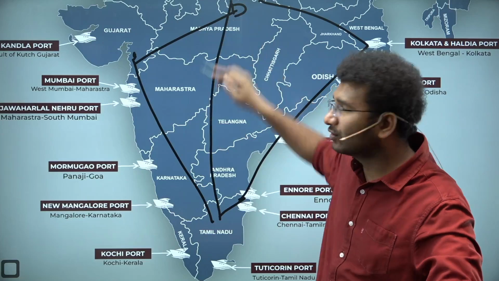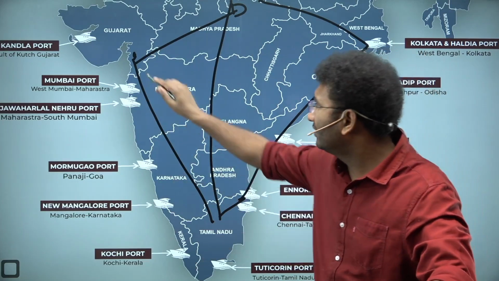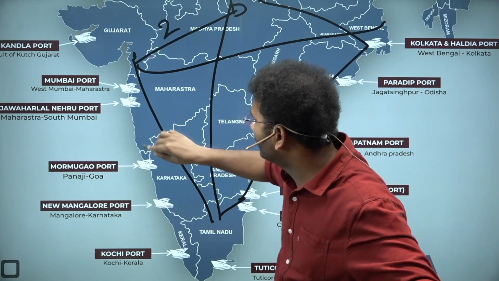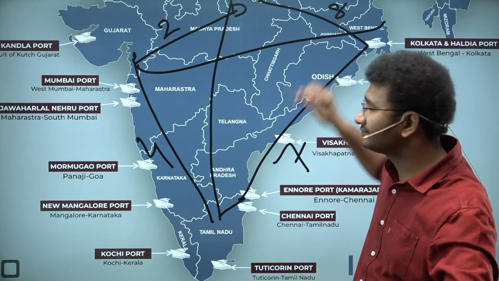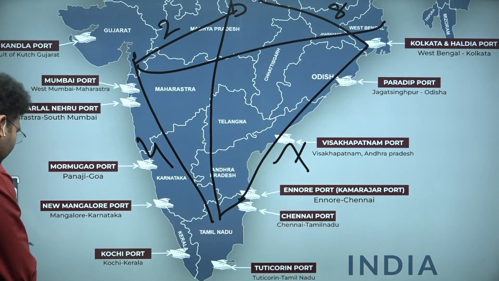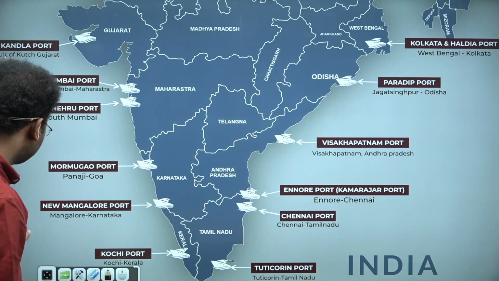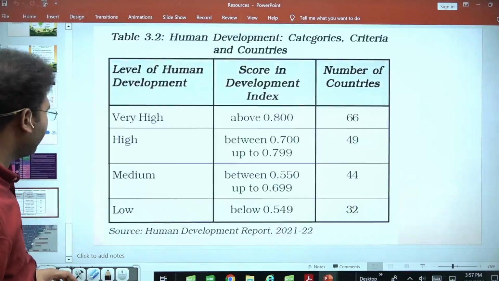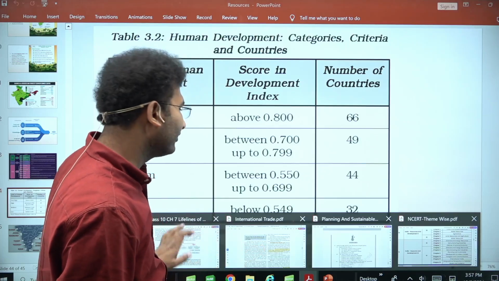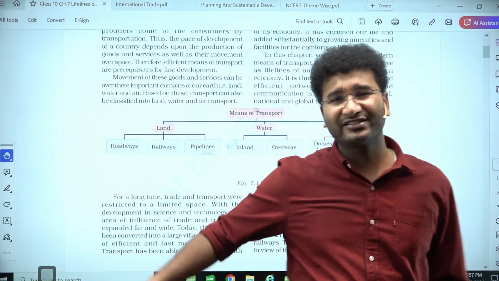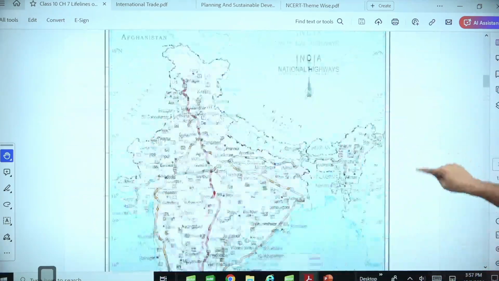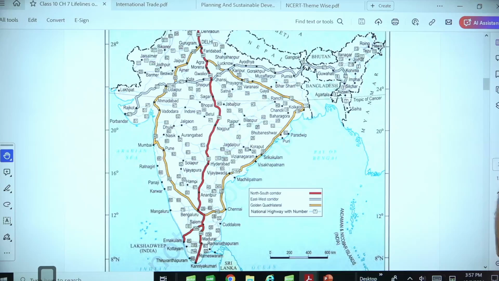You also have north south, right? And you also wanted to connect the east west, right? So here this is 2, 4, 7, 8, the highway numbers, but these highway numbers have been changed. The numbering system of the highways has been changed. You need not remember the name of a highway or that particular route. It is not important for you any longer, because the government has changed all the nomenclature of these highways. That's it. So look here, one is the north south corridor, the other the east west corridor.